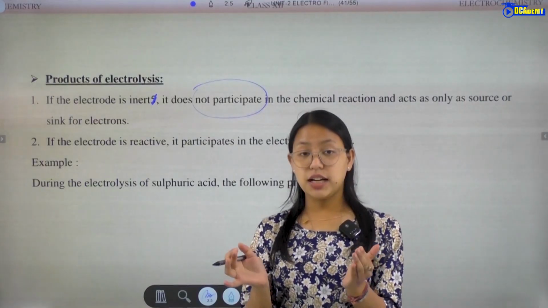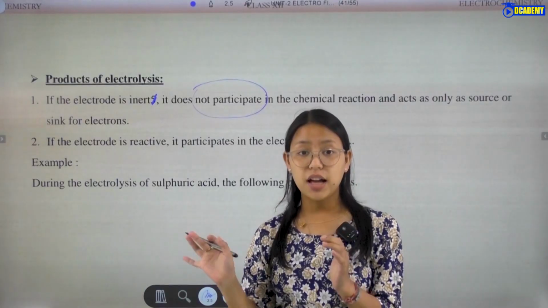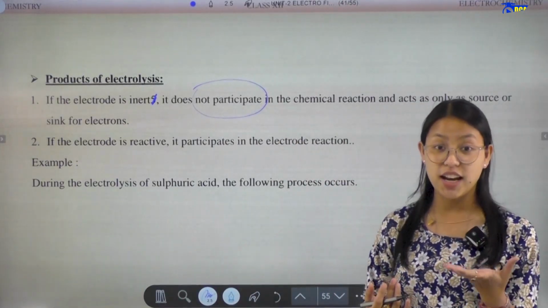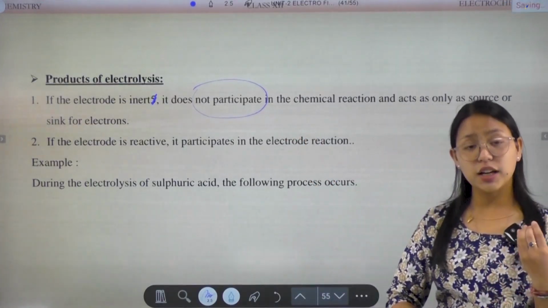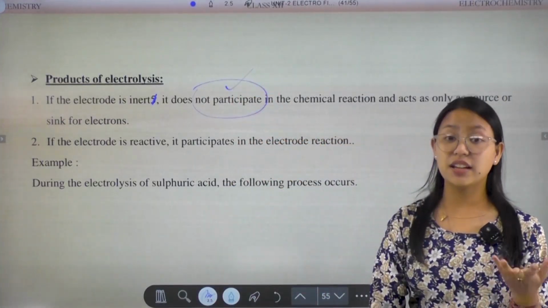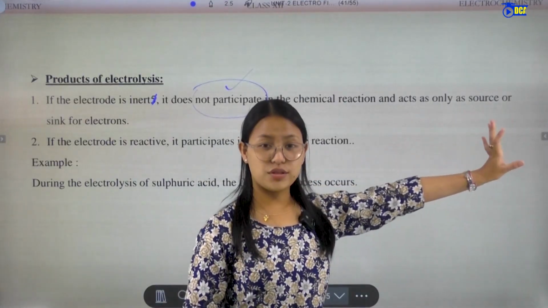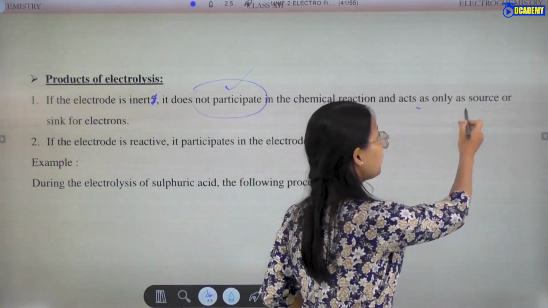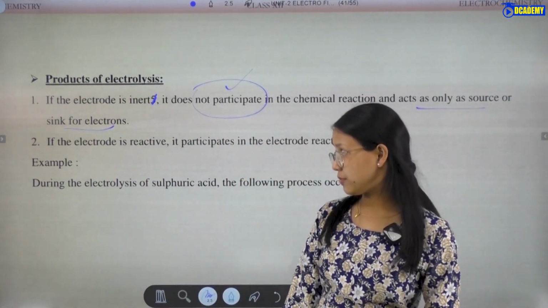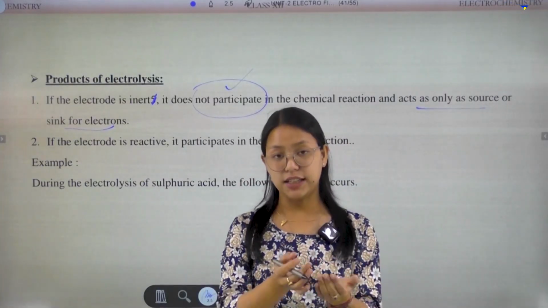So if the electrode is inert, it does not participate in the reaction, and acts only as a source or sink for electrons.